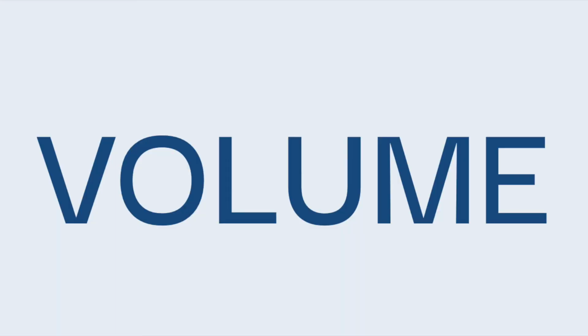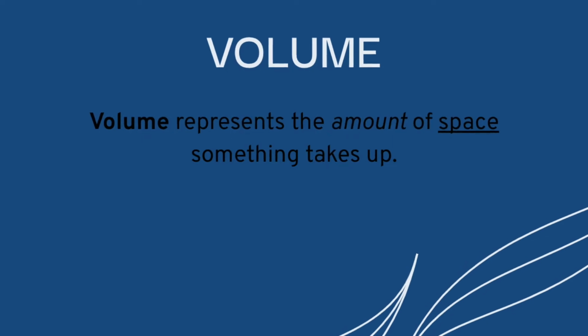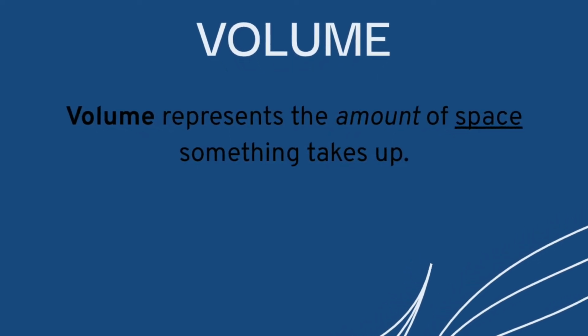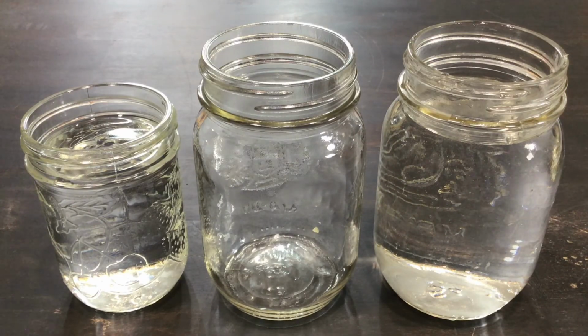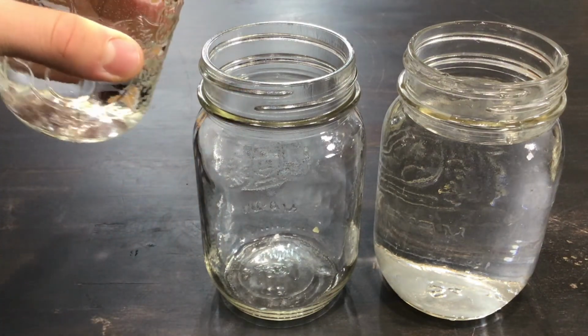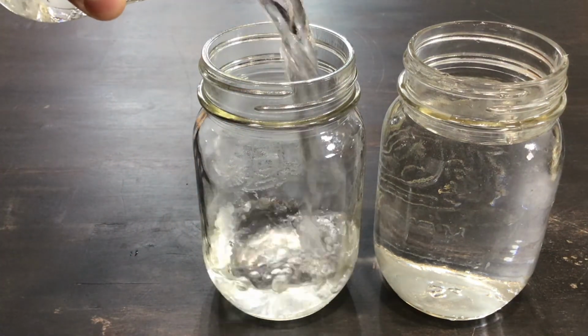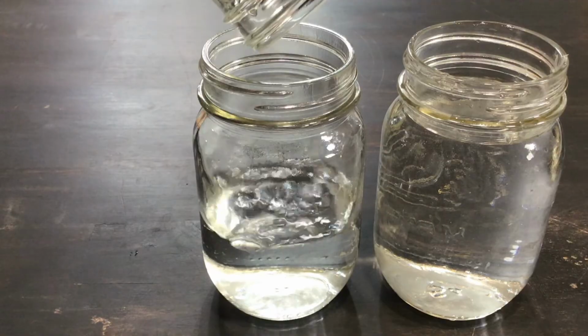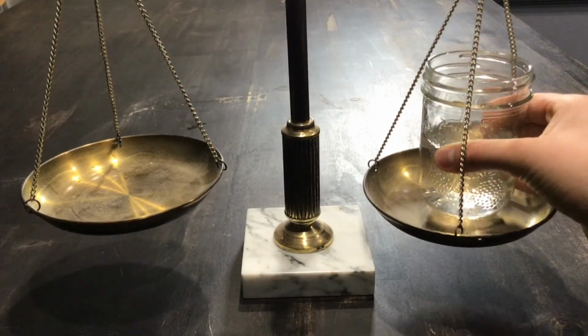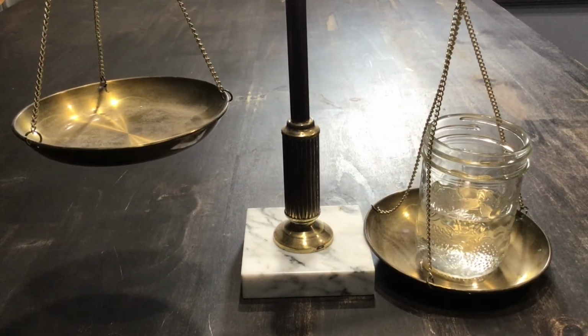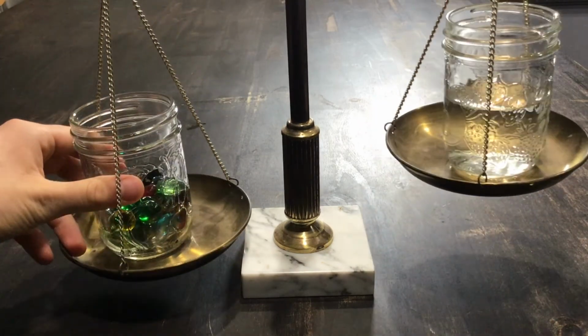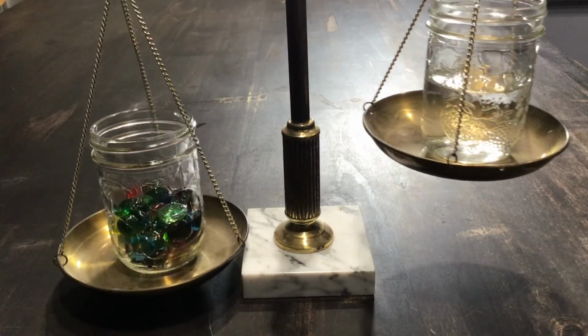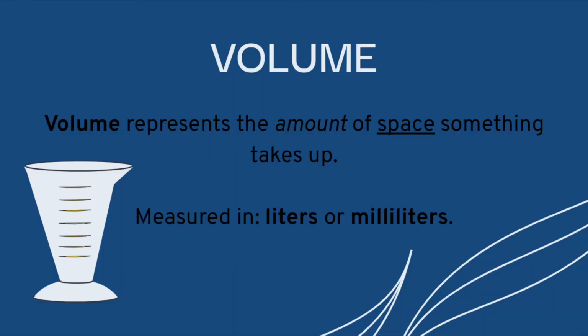But what about volume? Volume represents the amount of space something takes up. For instance, if we have a cup of water and a jug of water, the jug of water has greater capacity to hold water because it has greater volume. If you put a jug filled with water and a jug filled with rocks beside each other, while the rocks might weigh more than the water, they would still have the same volume. Volume is accounted for in measurements like liters and milliliters.